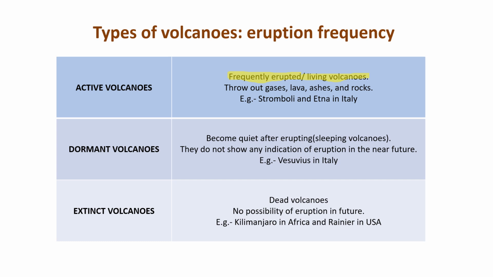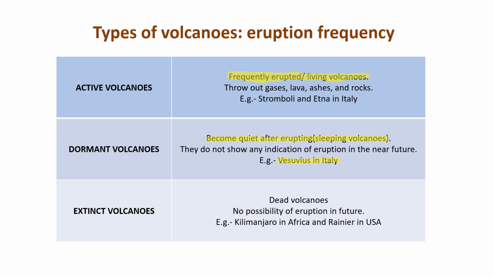And what is meant by dormant volcanoes? They become quiet after erupting. It's like sleeping volcanoes. They're not that active, but they become quiet after the eruption. They do not show any indication of eruption in the near future also. They will not show any indication that they are going to erupt in the future. They are like sleeping volcanoes. And one example is Vesuvius in Italy.